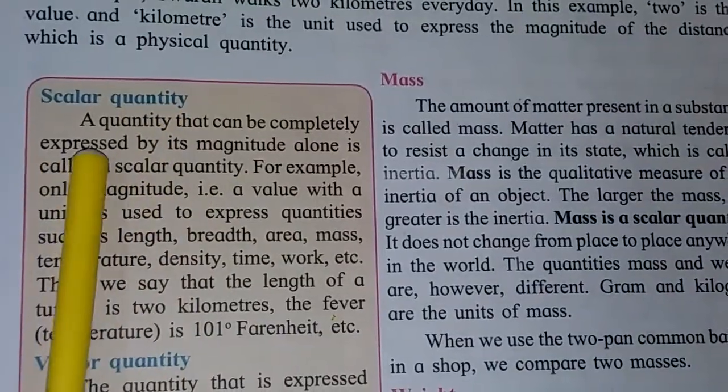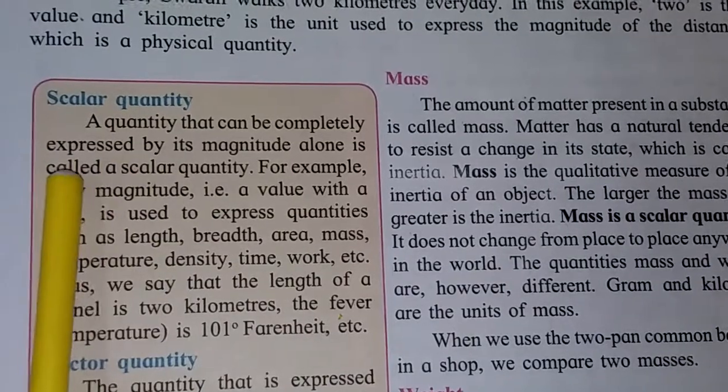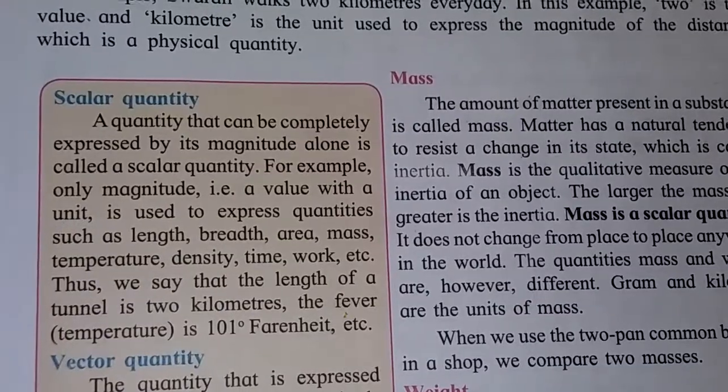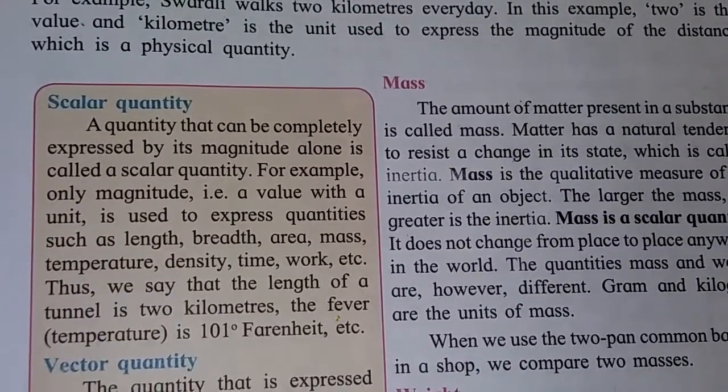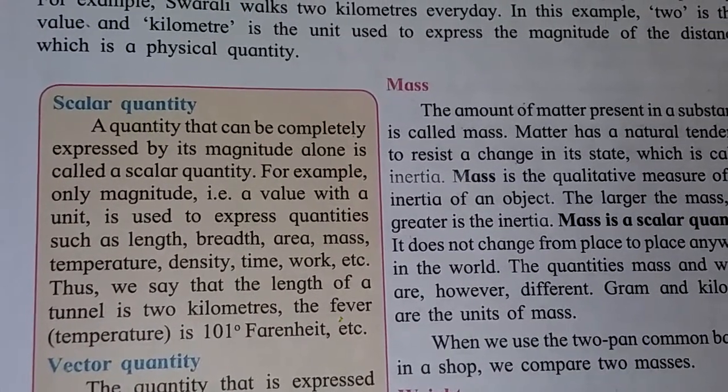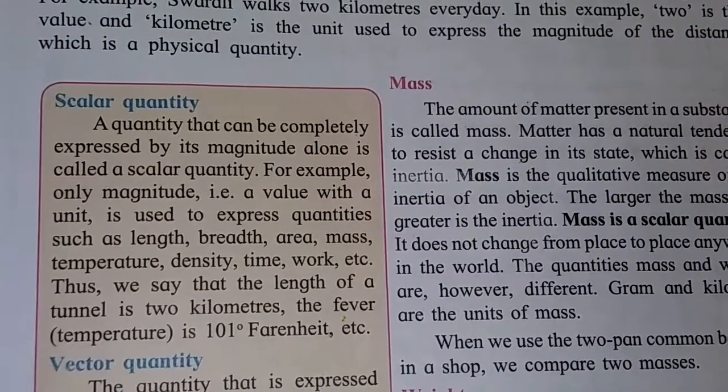Scalar quantities. A quantity that can be completely expressed by its magnitude alone is called a scalar quantity. Means in scalar quantity only magnitude is considered.